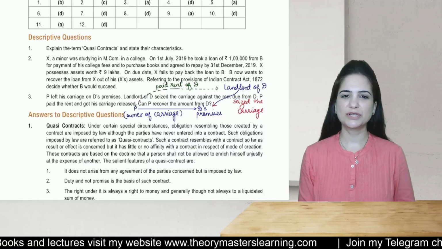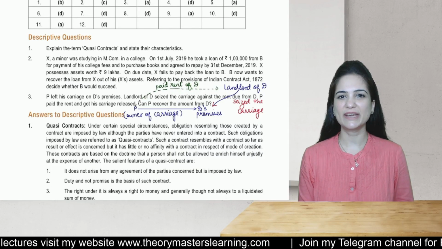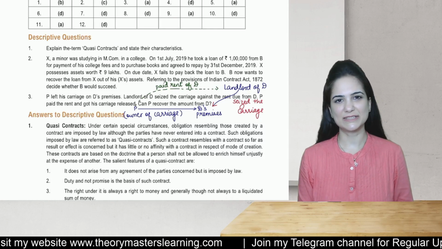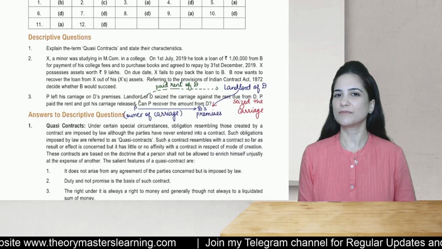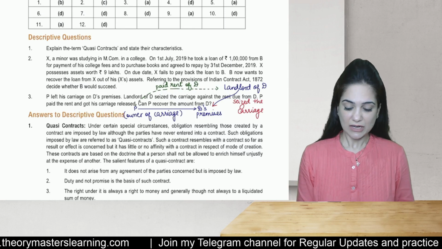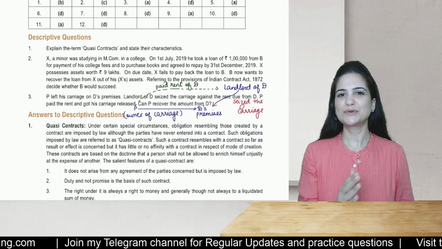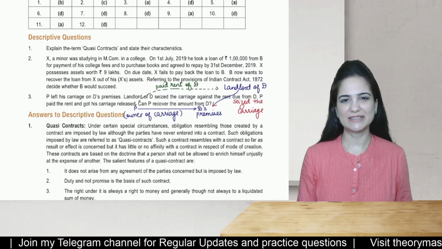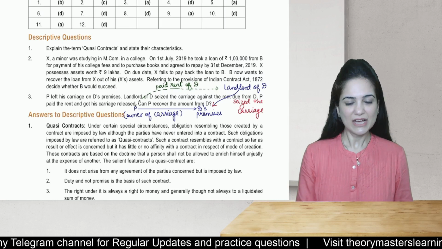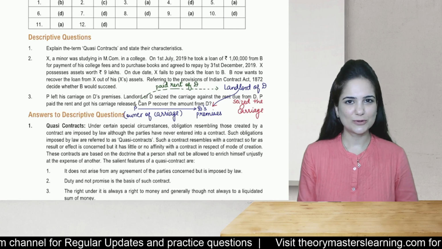The first question which I have chosen today from quasi and contingent contract is from the module, question 3. Now students, we have covered everything unit wise. The last unit remaining of Contract Act, that is contingent and quasi contracts. Question 3, let us go through the note quickly.